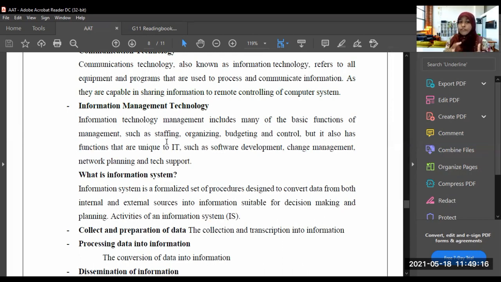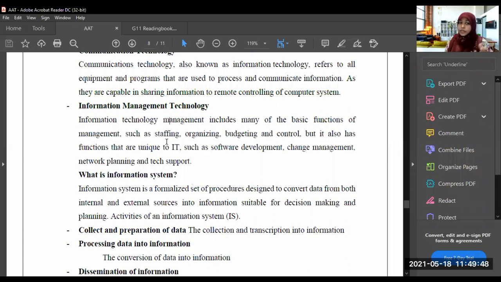So information management technology means you have information and you should manage it, right? For example, the staff is information. We should manage the salary. We should manage the budget. We should control them. Understood? And then we have software development, which is also management.